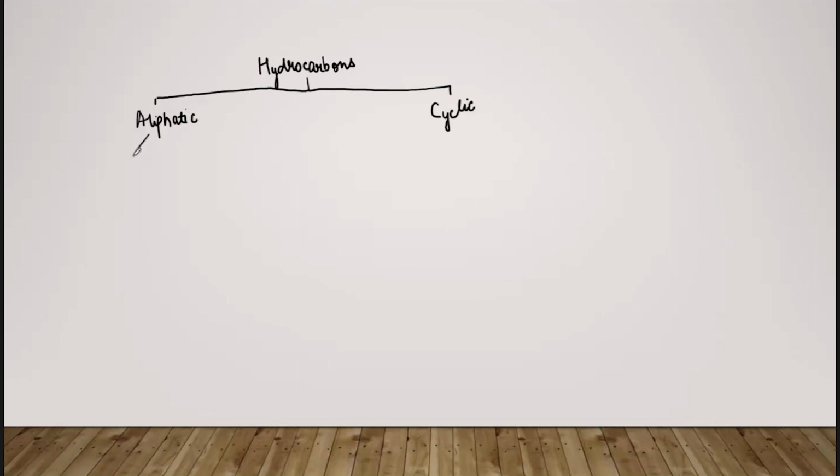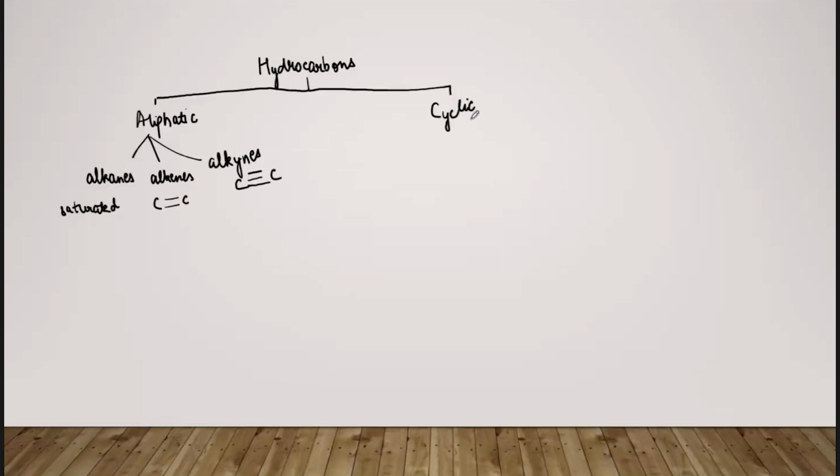In aliphatic we also have certain other categories, like you must be aware of. This is just for the introduction. Alkanes, alkenes and alkynes. Alkanes are the saturated compounds. They only have single bonds. They don't have a double bond between two carbon atoms. They are saturated. Alkenes have a double bond, and alkynes have a triple bond between the carbon atoms. So this is a short introduction of these aliphatic compounds.